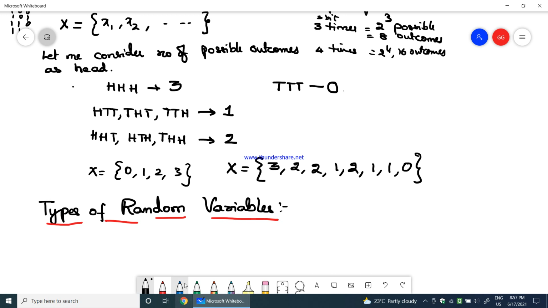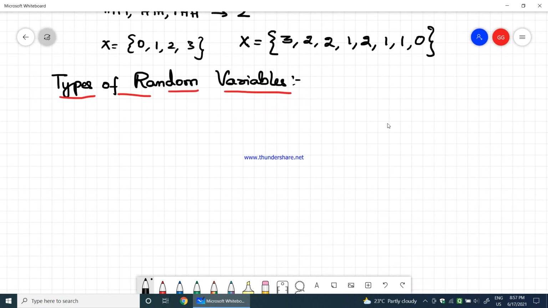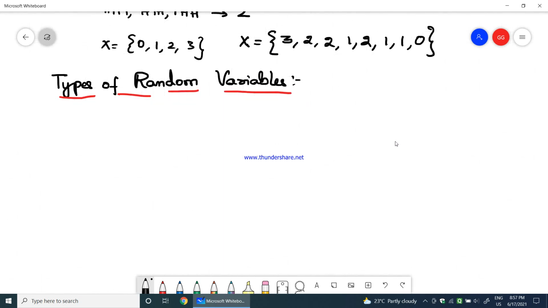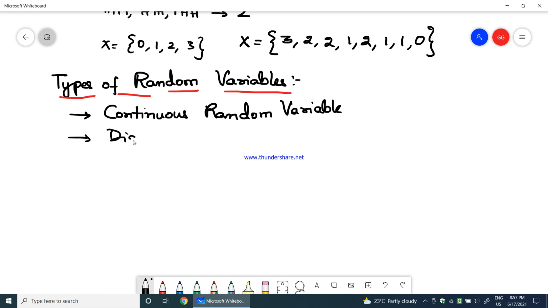Okay, anyway, now let us go with types of random variables. So there are 2 types of random variables. One is the continuous random variable, and the second one is the discrete random variable.